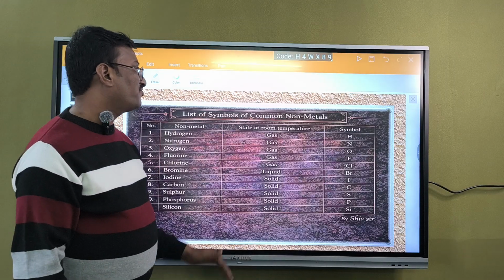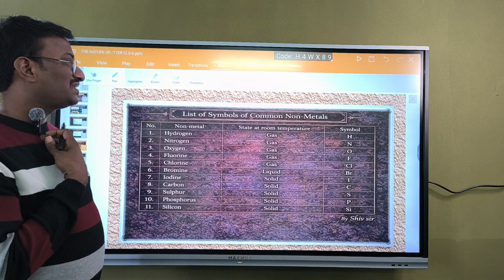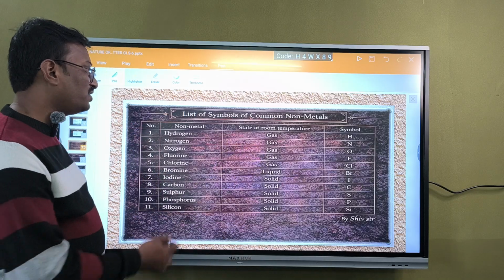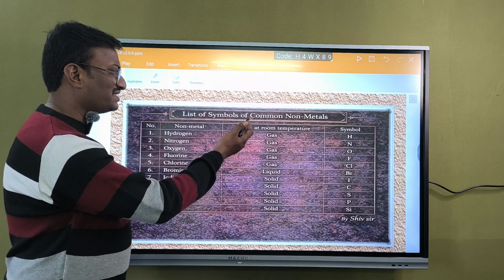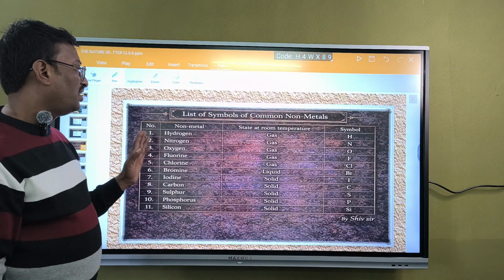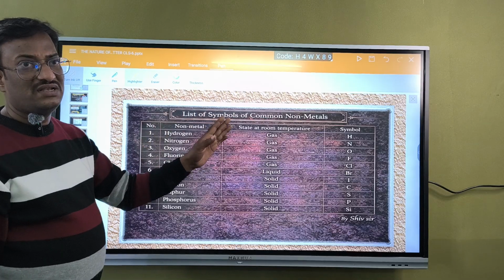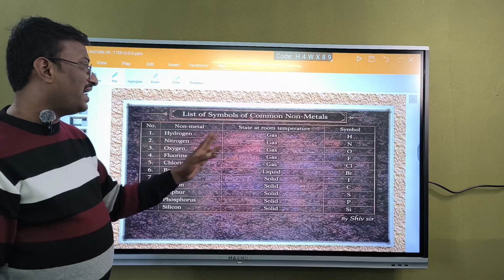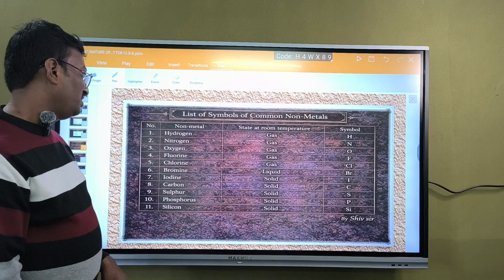Next we go for a list of substances, some of which exist in gaseous state, some in liquid state. Hydrogen at room temperature generally exists as a gas, the symbol is H. Nitrogen is a gas, N symbol. Oxygen is a gas, symbol is O. Fluorine is a gas, symbol is F. Chlorine is a gas and symbol is Cl.